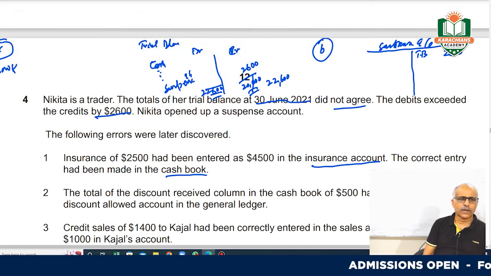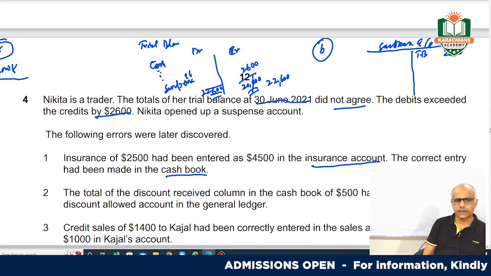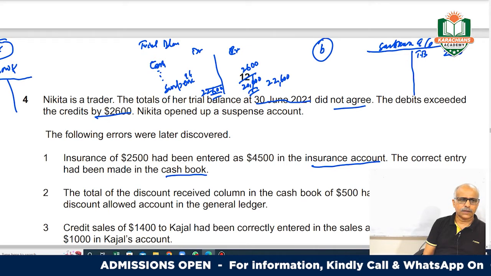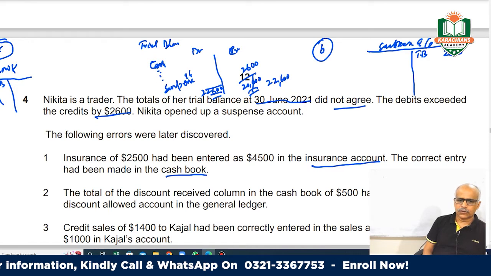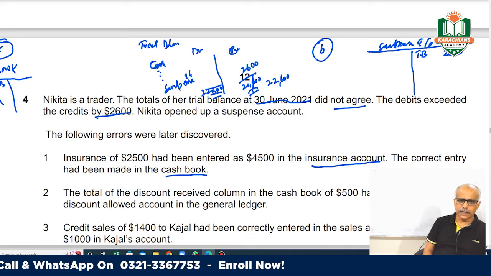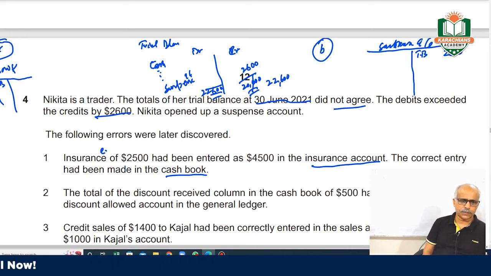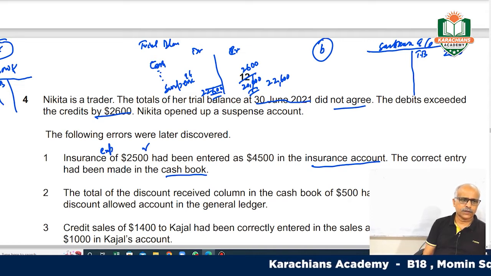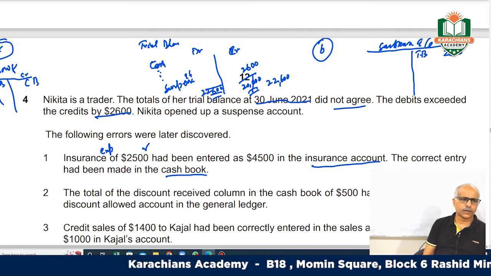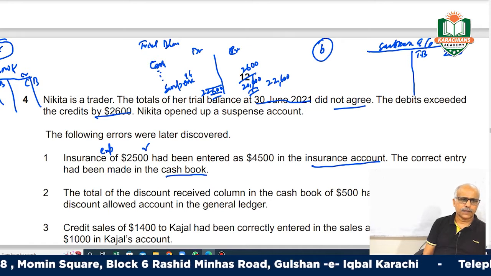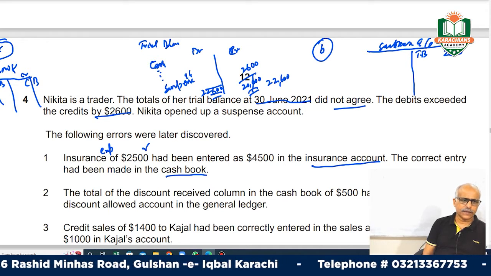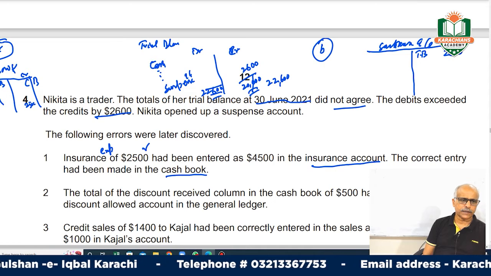The fifth one is the cash book. In your cash book, this is bank and this is cash. In the cash book you have recorded this insurance expense, and you have paid 2,500. This is cash and bank, your credit side, and this is your debit side. So this 2,500 you have very correctly recorded here.